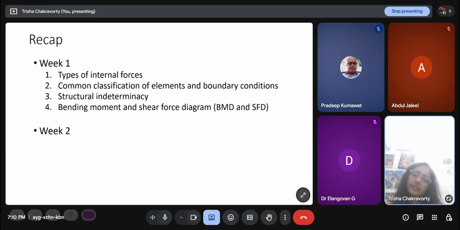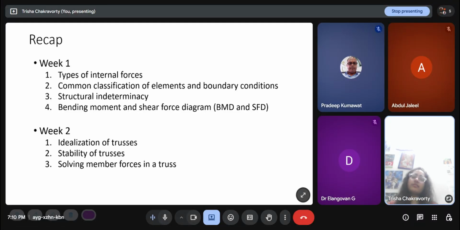And in the first week, we looked at bending moment and shear force diagrams in beams. So bending moment and shear force are the responses induced in a beam when it undergoes loading. And in week 2, we saw idealization of trusses, stability of trusses, and solving member forces in a truss. So these member forces, as I said, will be either tension or compression. So axial forces are the force type response induced in a truss, and BMD and SFD are the force type responses induced in a beam.